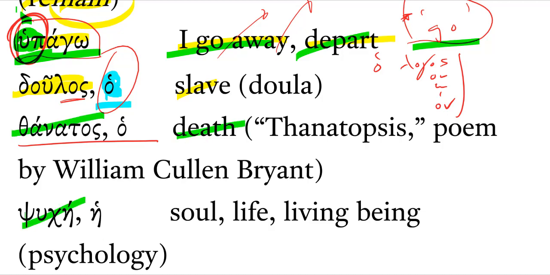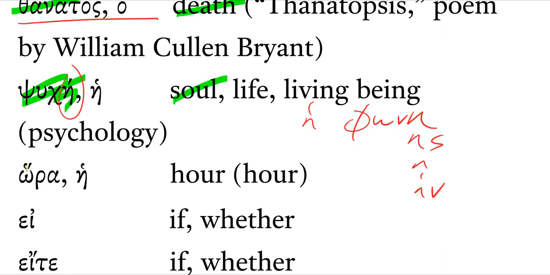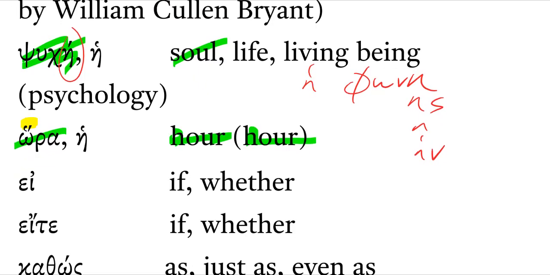Psuche means soul, and that's just going to be like phone, the first declension eta pattern noun that you learned. Hey, phone, right? We could just stick those endings in. A, es, e, en, and those are going to be the same endings that psuche uses. Pay attention to your rough breathing mark here. Hora, right? We carry that H sound over in English, our derivative from that. Hour, right? Hora is hour.